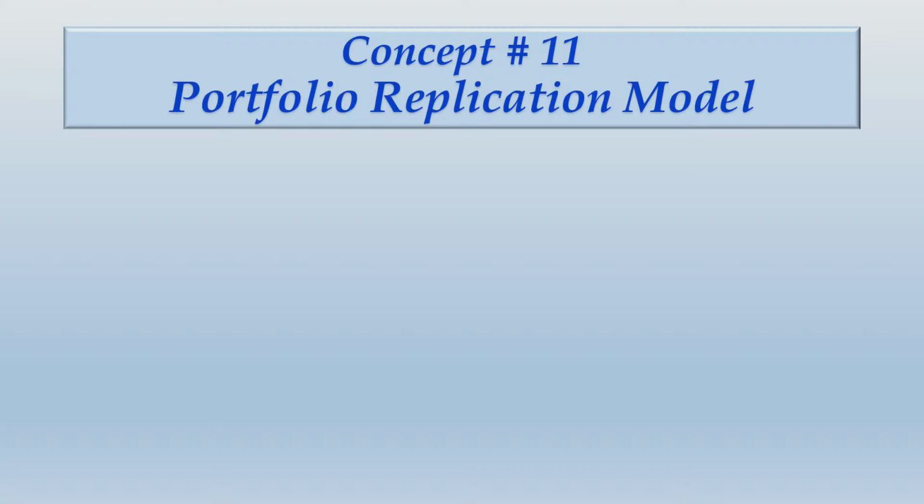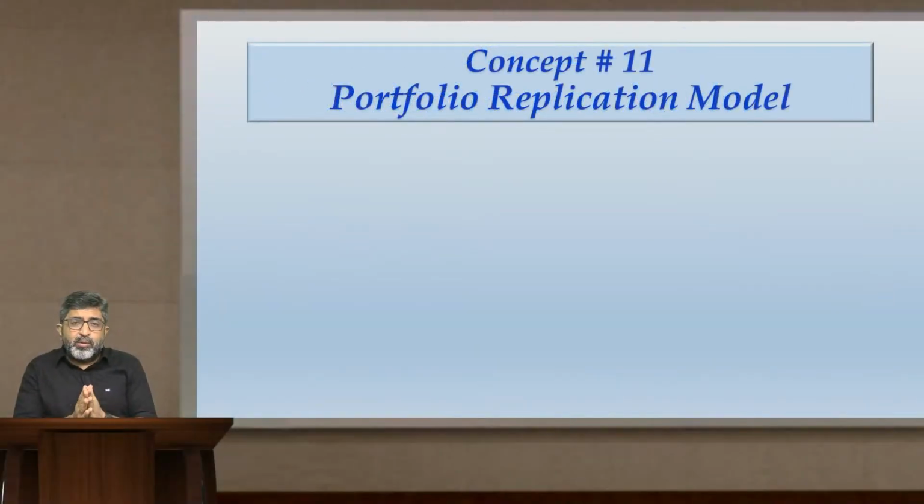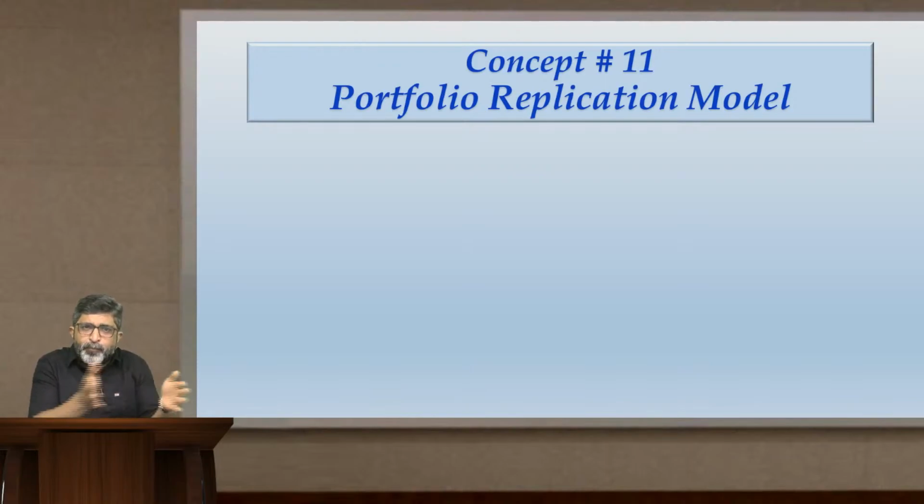Now what I'll do is directly take you to an example and explain how to deal with the portfolio replication model, as in what you need to do to arrive at the value of an option. So what happens under a portfolio replication model? Imagine that you are holding a stock. So you have created a portfolio of an individual stock. You can call it a stock portfolio.